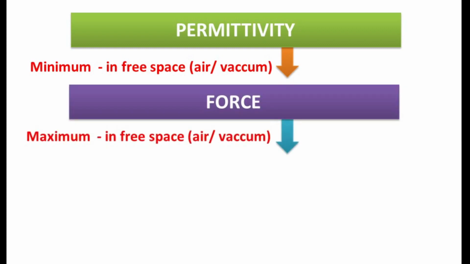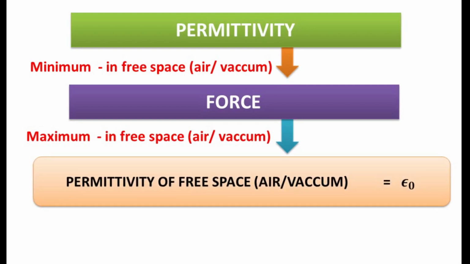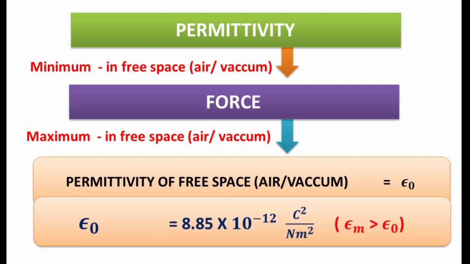So we may write permittivity of free space or vacuum or air as epsilon naught. Here naught denotes the minimum value. And the value of epsilon naught is equal to 8.85 into 10 raised to power minus 12 coulomb square per Newton meter square. And this is the minimum value.